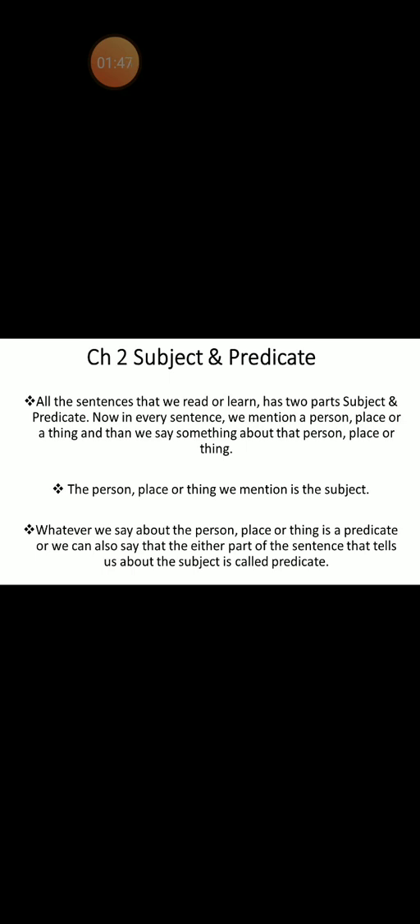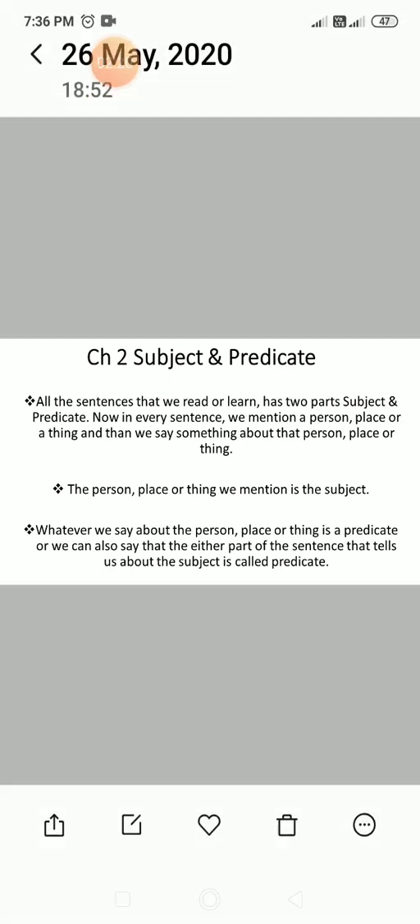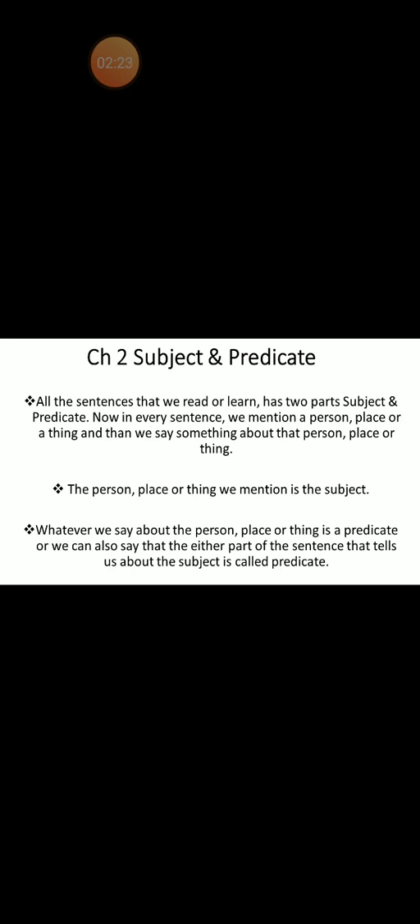Now, the person, place or thing we mention is the subject. If I am mentioning that this is a boy or there is a boy, then this is a subject, because I am mentioning a person, place or a thing. Or if I say a table is lying there, a table is the subject over here. I am mentioning a thing. So the person, place or thing we mention is the subject. You understand, students, what is a subject?